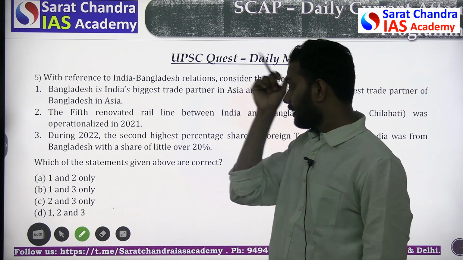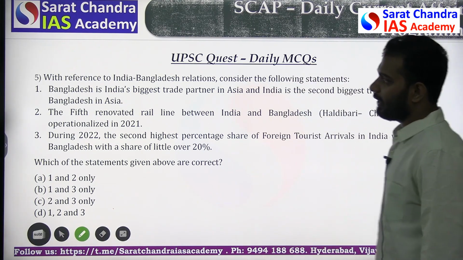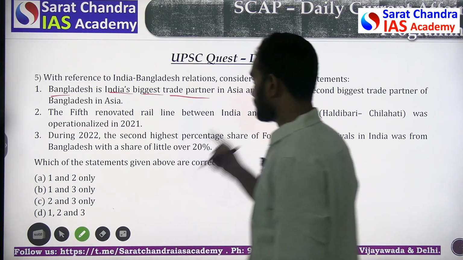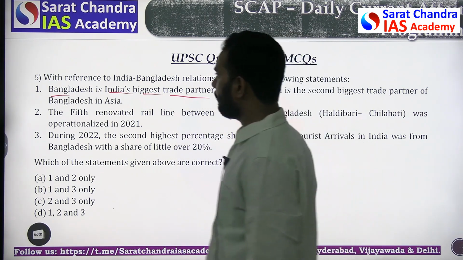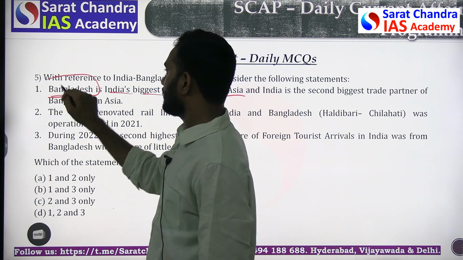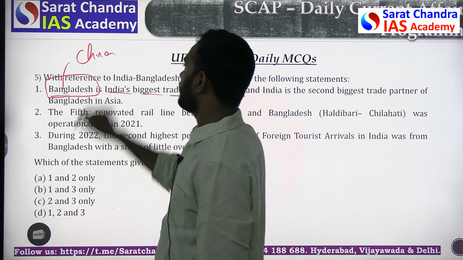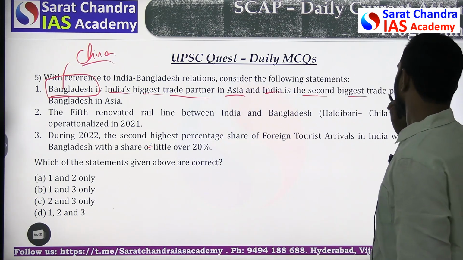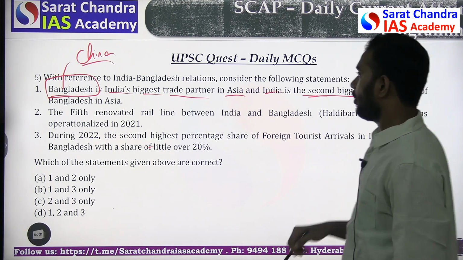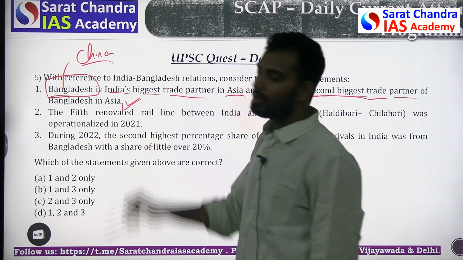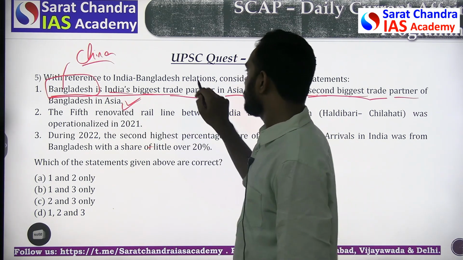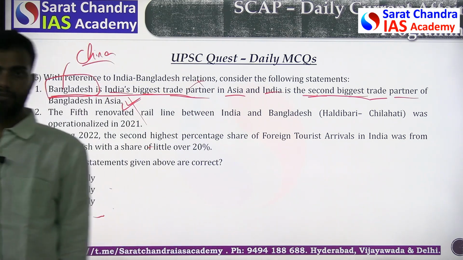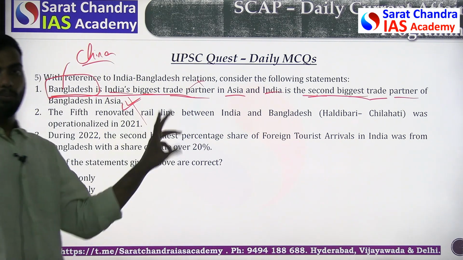With reference to India-Bangladesh relations, consider the following statements. Bangladesh is India's biggest trade partner, which is not right because it is not Bangladesh, it is China. China is India's biggest trade partner in Asia, and India is the second biggest trade partner of Bangladesh in Asia, which is correct. So this part is correct, whereas the other part is wrong, which makes the whole statement wrong, because if a statement has two sub-statements, even if one of them is wrong, both of them will be wrong.